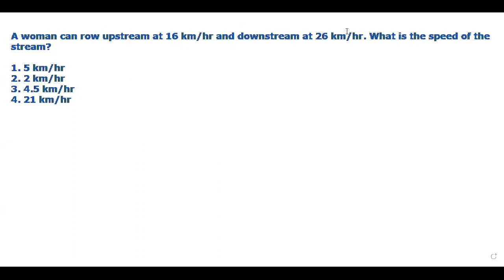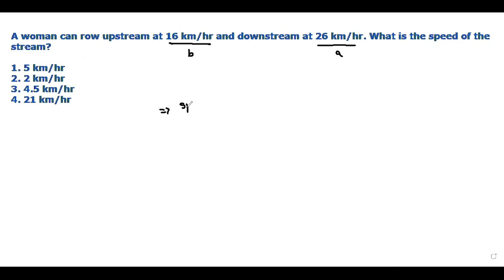The question is saying, a woman can row upstream at 18 km per hour and downstream at 26 km per hour. What is the speed of the stream? She can row upstream at 18 km per hour. This is the upstream speed, represented by B. And this is the downstream speed, represented by A. The question is asking us to find the speed of the stream. Remember, that means it is not still water. So how are we going to find it?